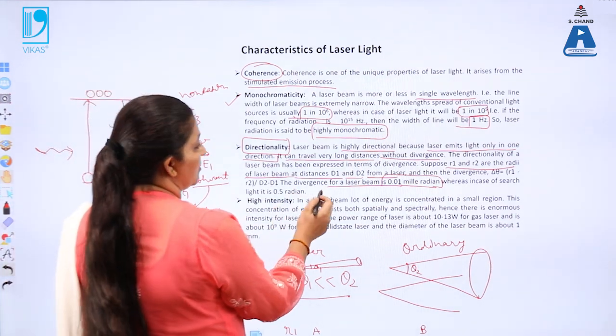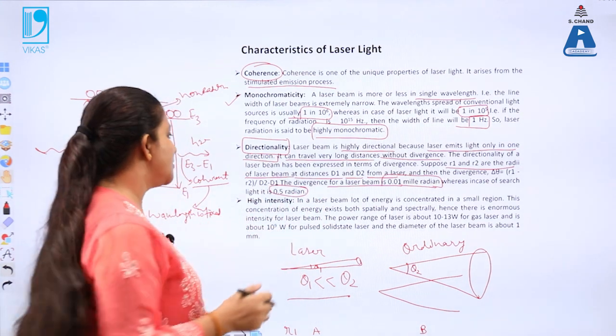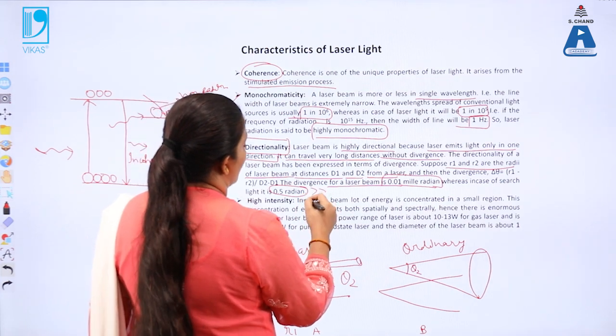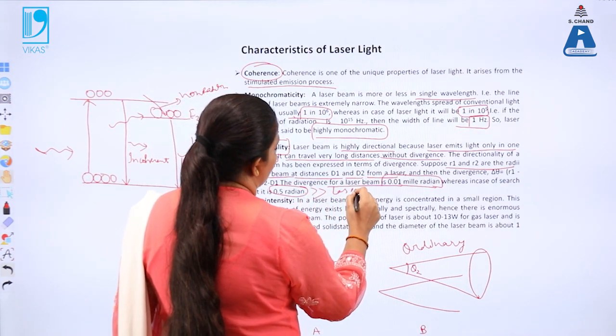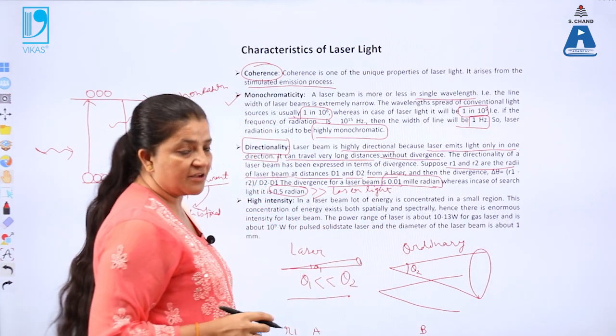While in case of ordinary light, you can see that this angle is 0.5 radian. So this is very much larger than for the laser light. So that's why laser light is highly directional.